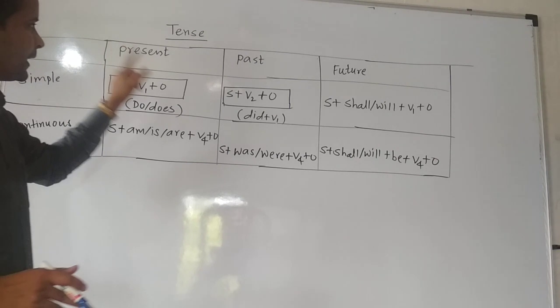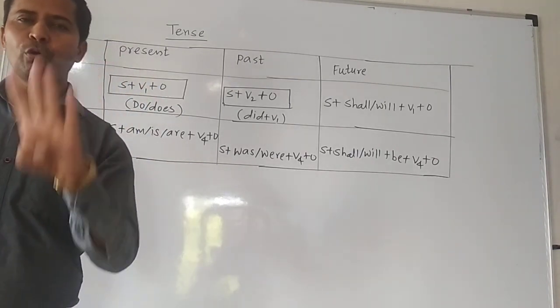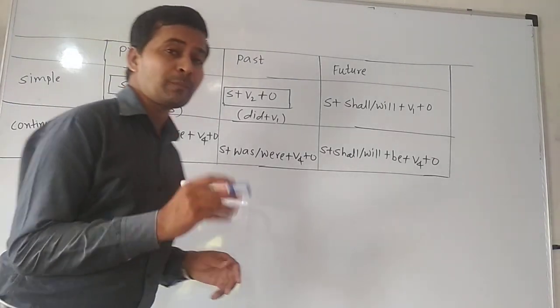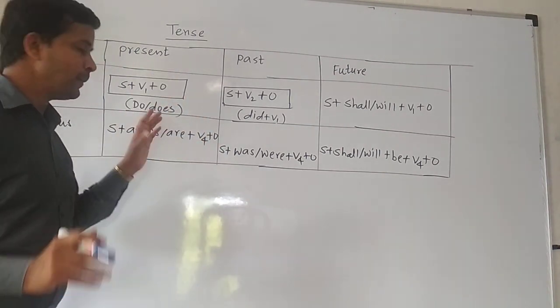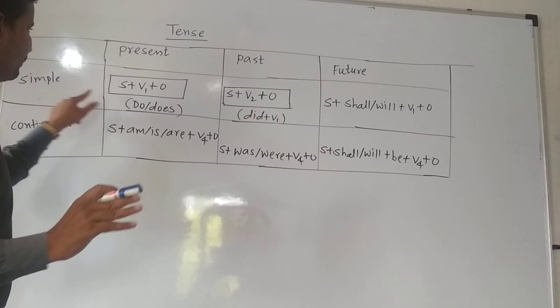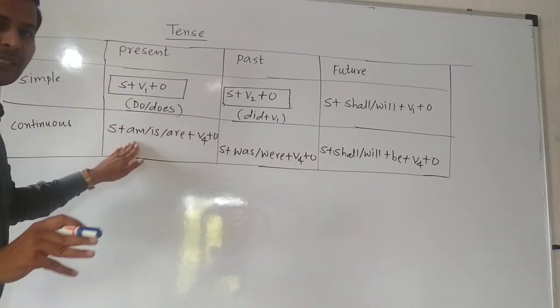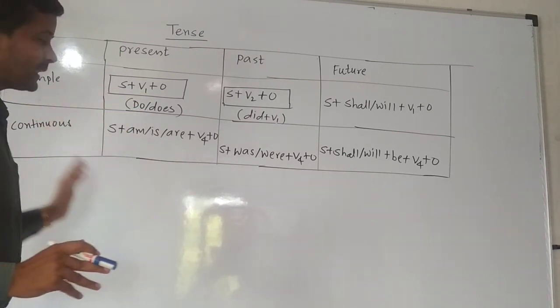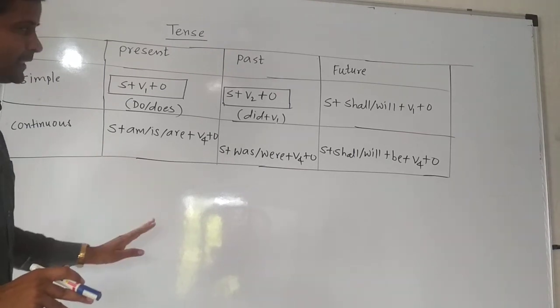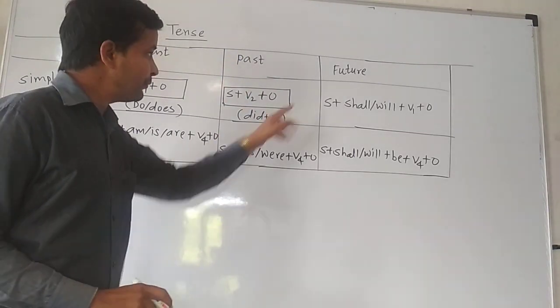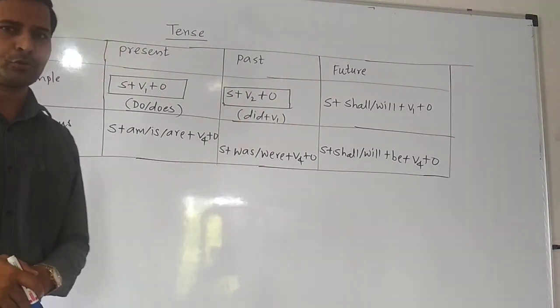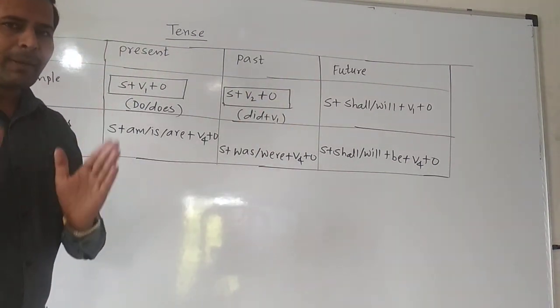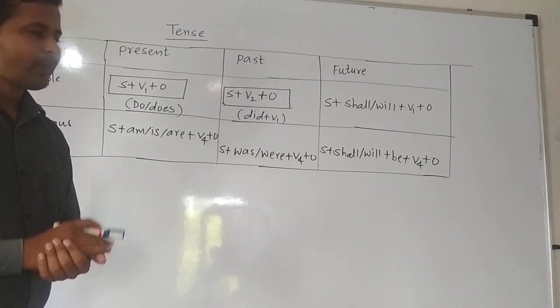So each tense has been classified into four types. It means the total number of tenses is 12. Present tense: four present tenses, simple present tense, continuous present tense, perfect present tense and perfect continuous present tense. The same thing happens with the past tense also and the future tense also. One by one we are going to study.